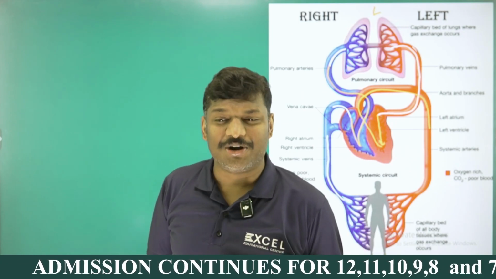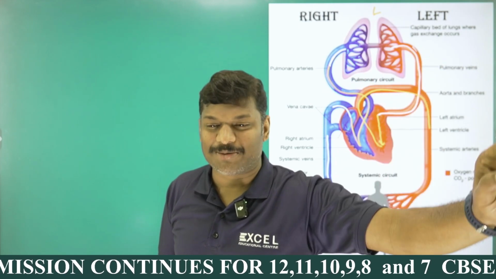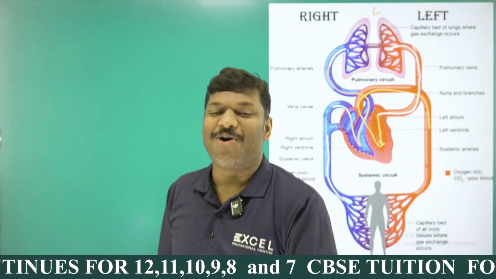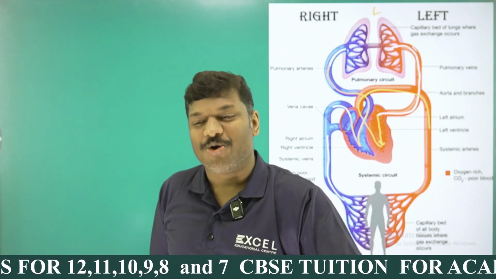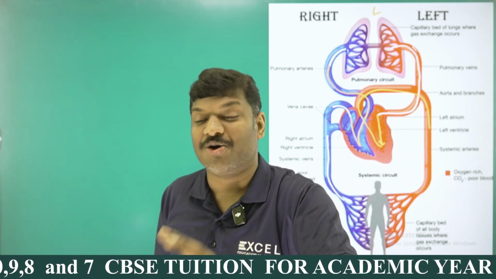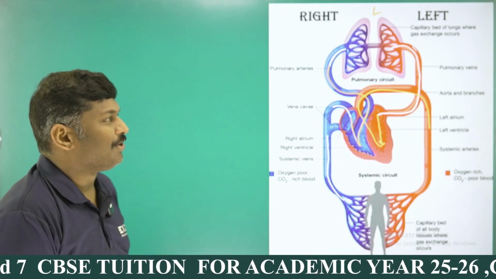Hey, some students are thinking only one thing. What is it? Oxygenated blood means only oxygen, no carbon dioxide, and deoxygenated blood means only carbon dioxide, no oxygen. That is wrong. It's a mixture of both. Both oxygen and carbon dioxide are there in oxygenated and deoxygenated blood; depending upon the amount, it is called oxygenated and deoxygenated respectively. And I hope it is clear.